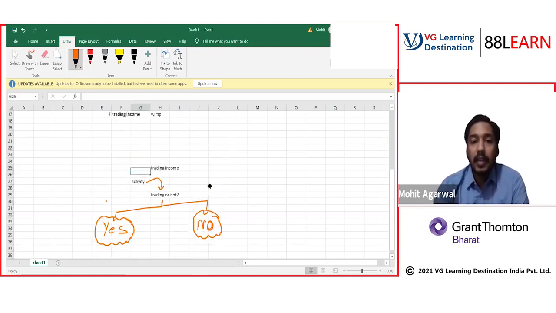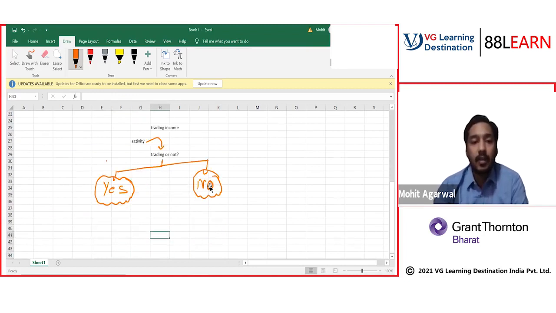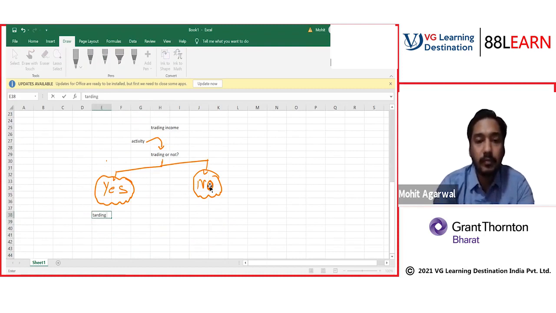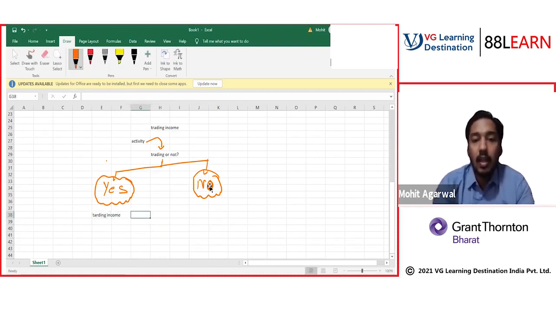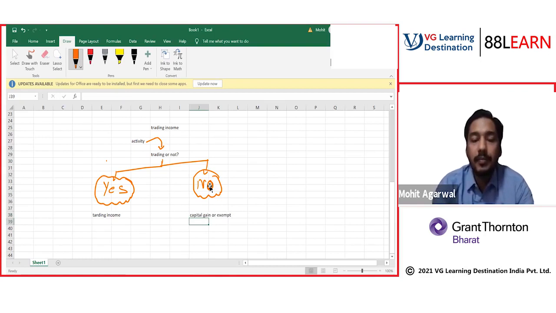If your activity is not trading, it will fall automatically under capital gain. If yes, it is trading income. Else it can be a capital gain, or maybe exempt from tax, whatever. But surely it will not be trading income.